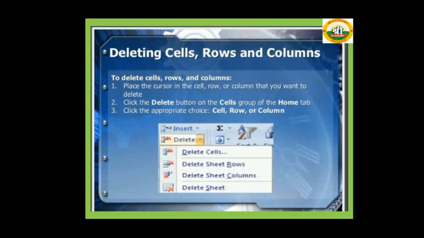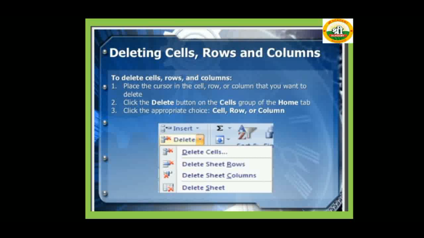Deleting cells, rows and columns. To delete a cell, row or column, if you require, follow these steps. First, place the cursor in the cell, row or column that you want to delete. Second, click the Delete button in the Cells group of the Home tab. Third, click the appropriate choice: cell, row or column.